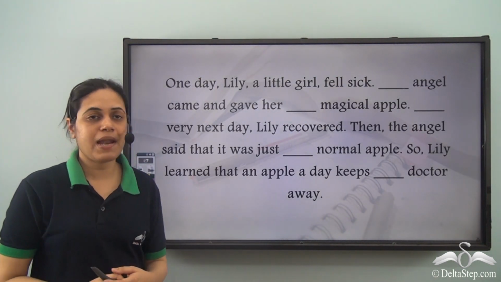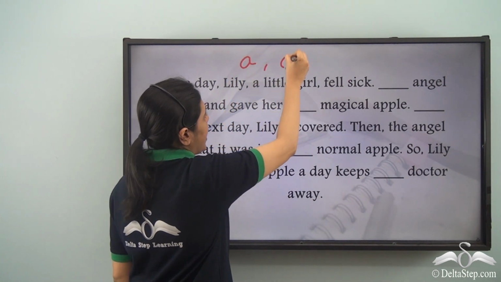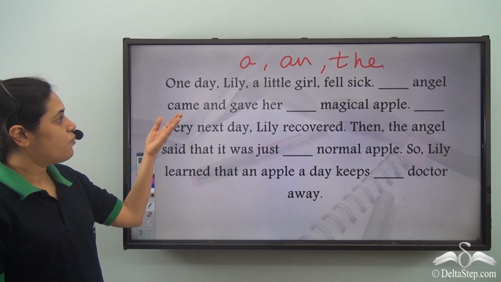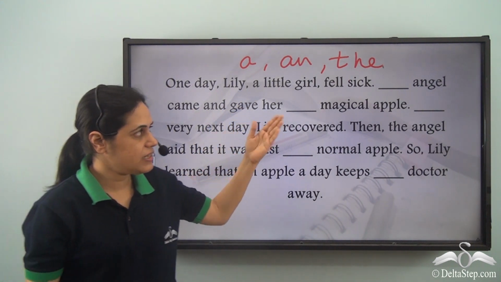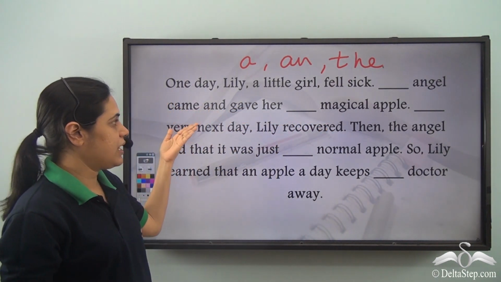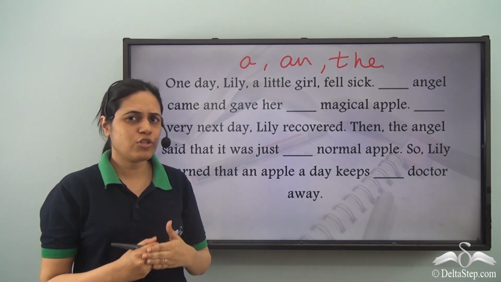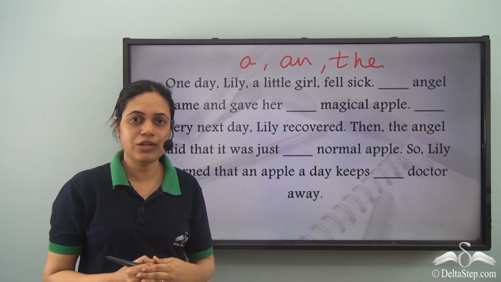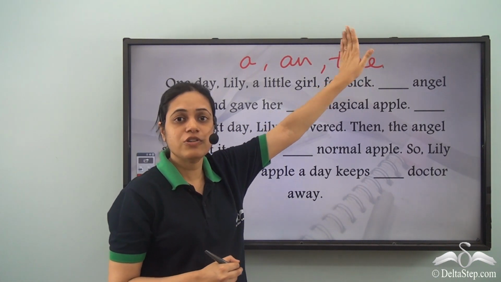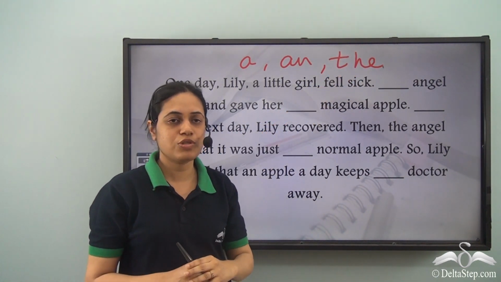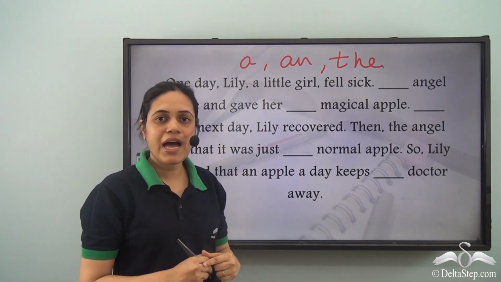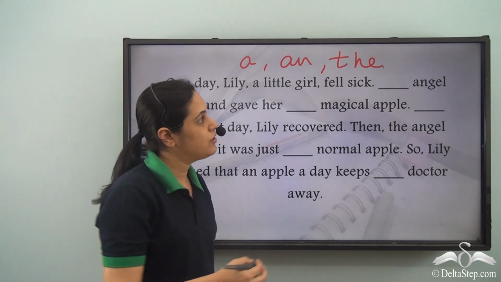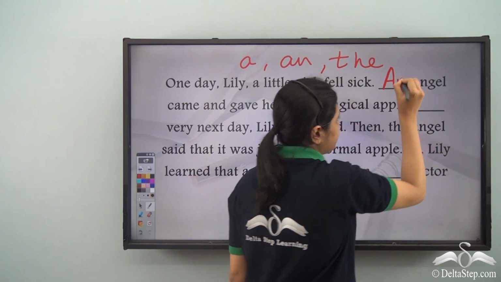So now let us fill in the blank using a, an, or the. One day, Lily, a little girl, fell sick. Dash angel came. So are we talking about a specific angel here? No, we are not talking about any specific angel. So it will not have the, because the is used for specific nouns. But what will we have? A or an? Angel starts with a vowel sound. So I will have an here.